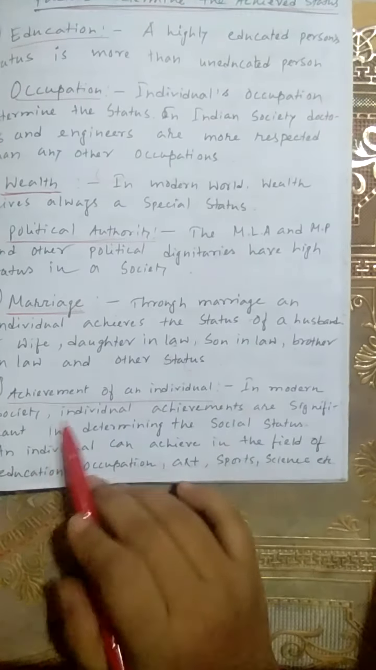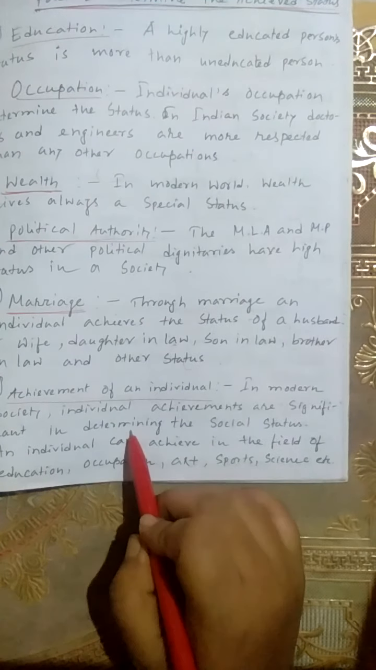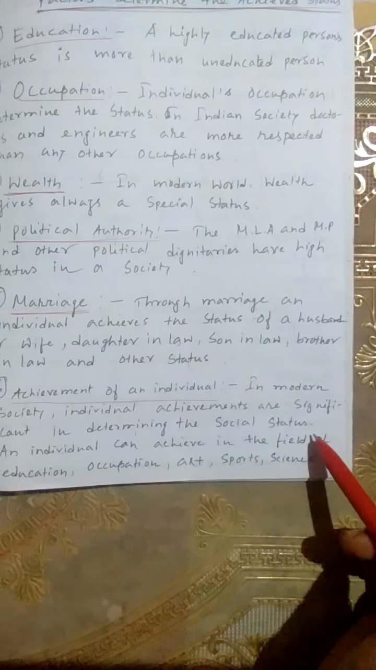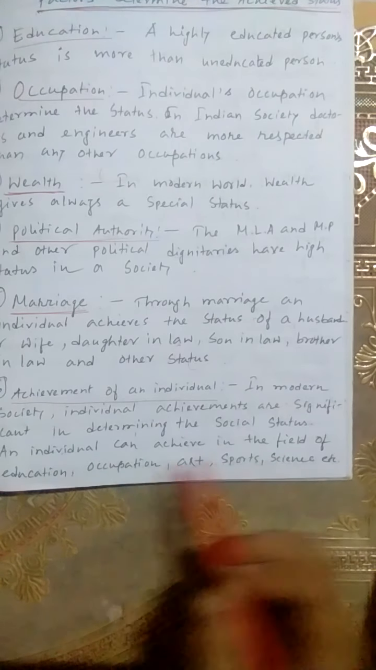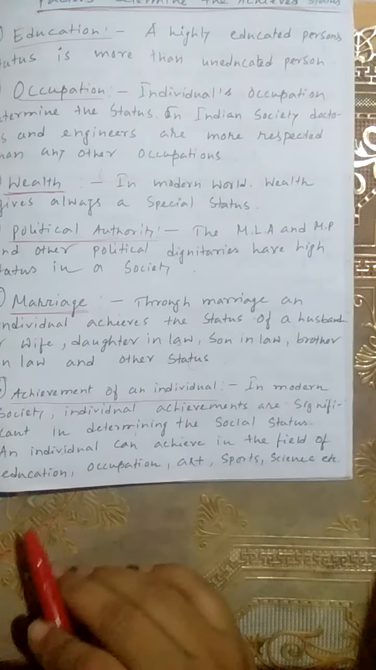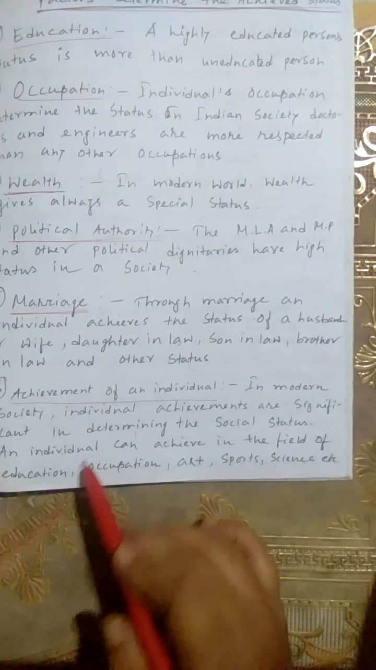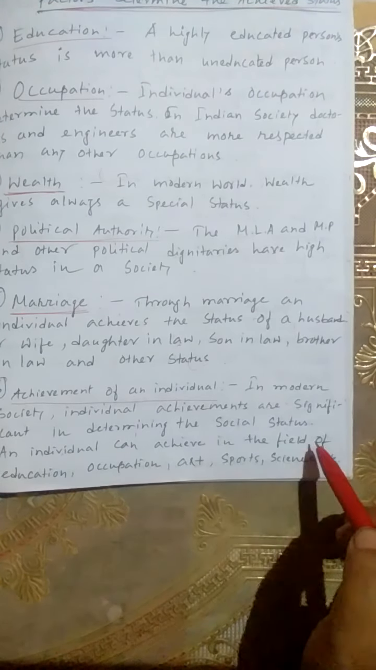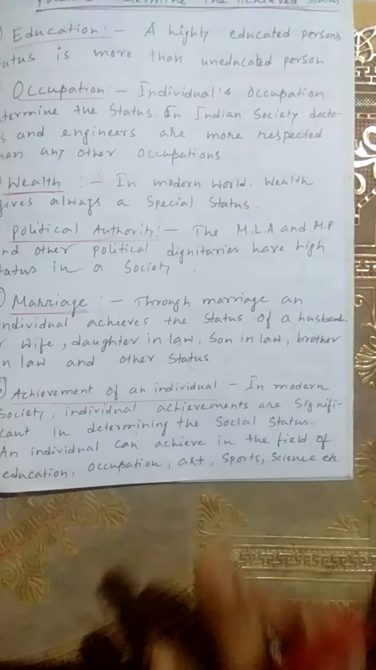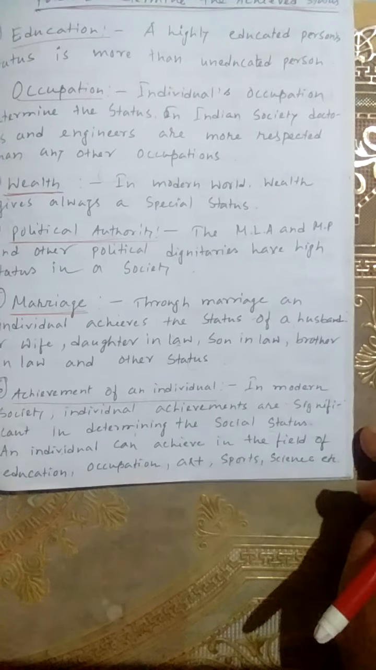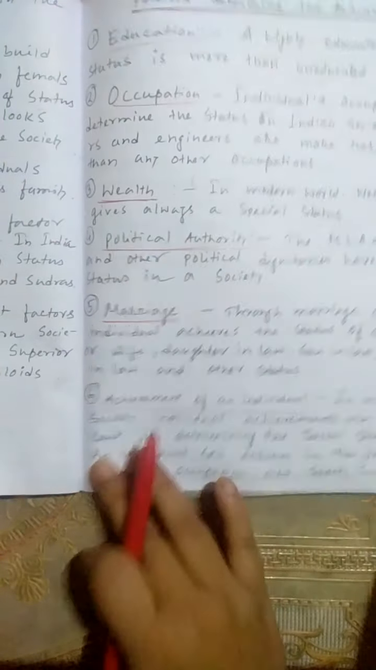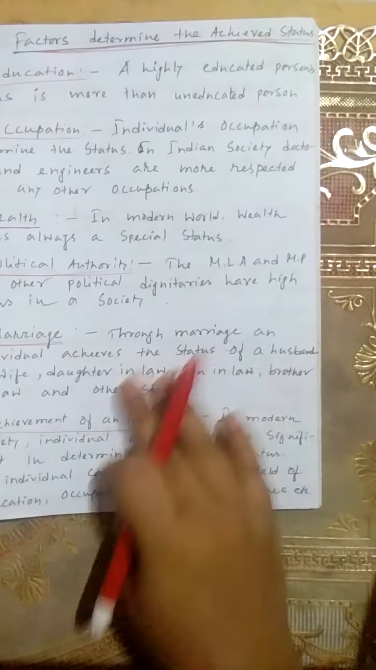Point 6, achievement of an individual. In modern society, individual achievements are significant, meaning important, in determining social status. To determine the social status, an individual can achieve in the field of education, occupation, arts, sports, science, etc. Understand? This is all about some factors of achieved status.